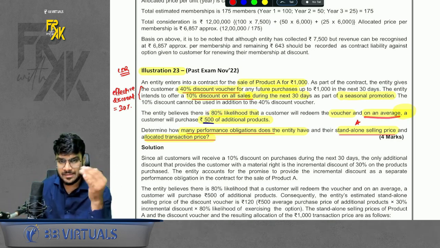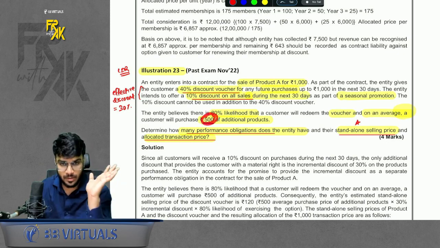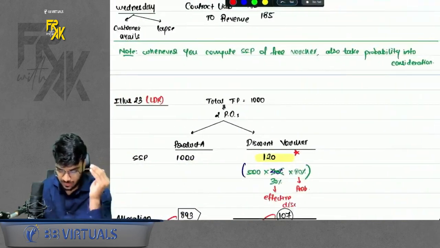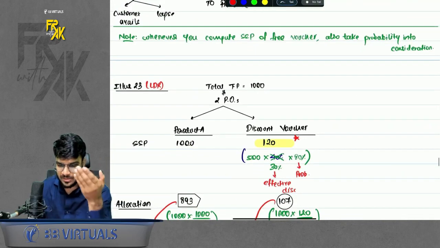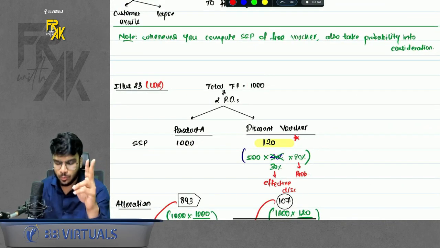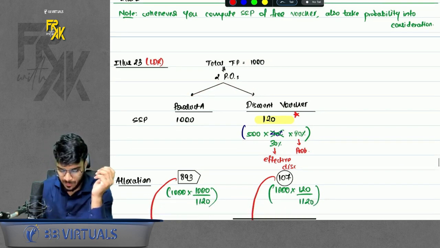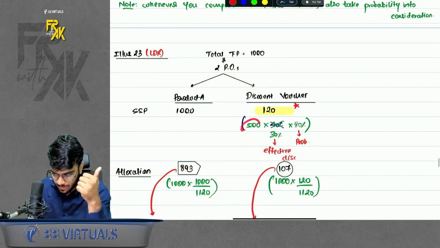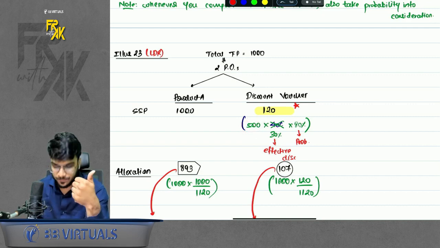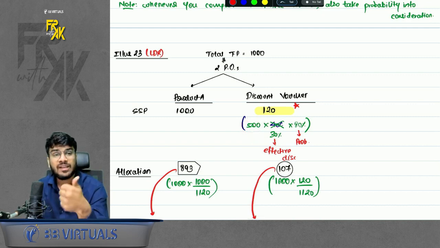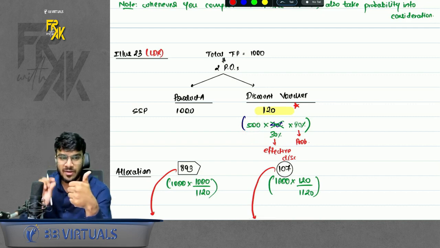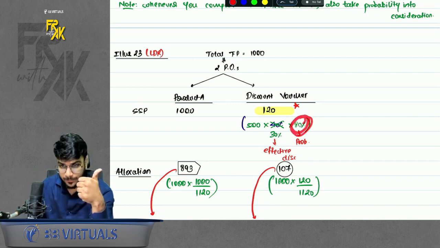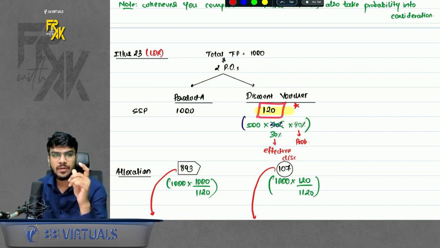And on an average, customer purchase in future only rupees 500 products. How many POs are there? So how to solve this? Please have a look here. On day one, customer is receiving 1000 rupees. There are 2 POs. One is a sale of product. One is a discount voucher given. What is the SSP? SSP of product is 1000 only. The important part here is finding the SSP of discount voucher. How will you find this? Just take how much purchase will the customer make in future into the discount percentage. Effective discount. Don't take 40, take 30 only, because the effective discount is 30% only. Into the probability. Okay, this is the effective discount which you will give in future.